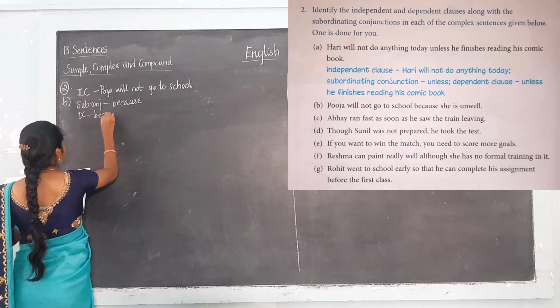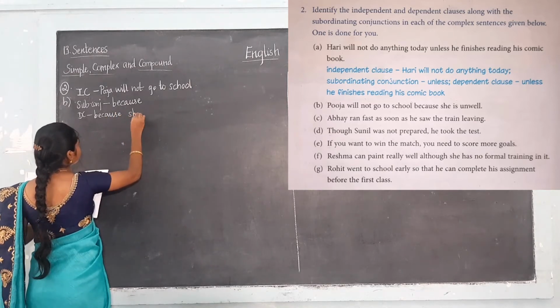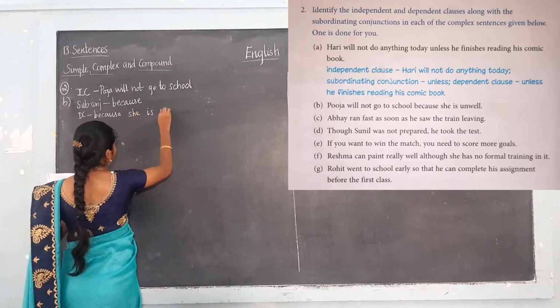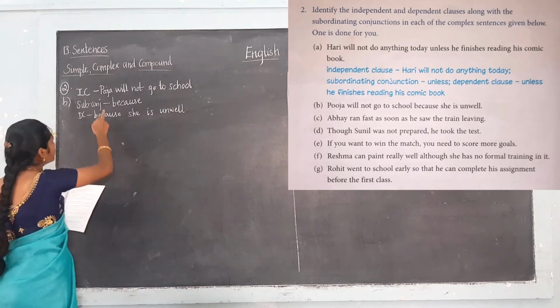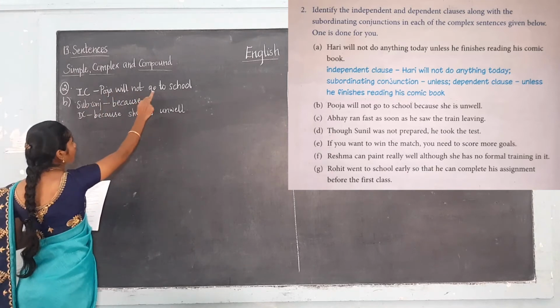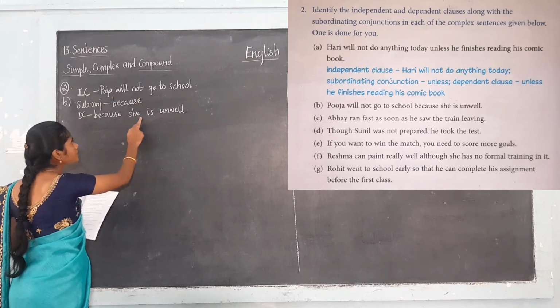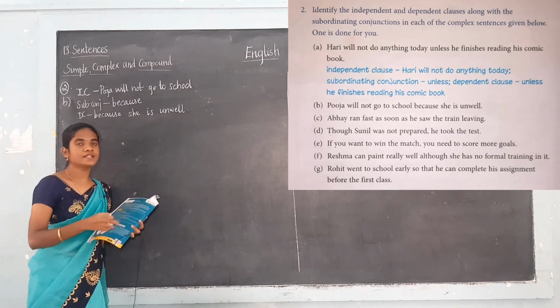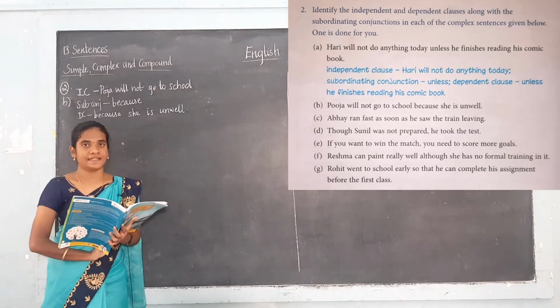Because she is unwell. Unwell means not fine. Okay. So the independent clause is Pooja will not go to school. The subordinating conjunction is because. The dependent clause is because she is unwell. Okay. So this is an example of a complex sentence.